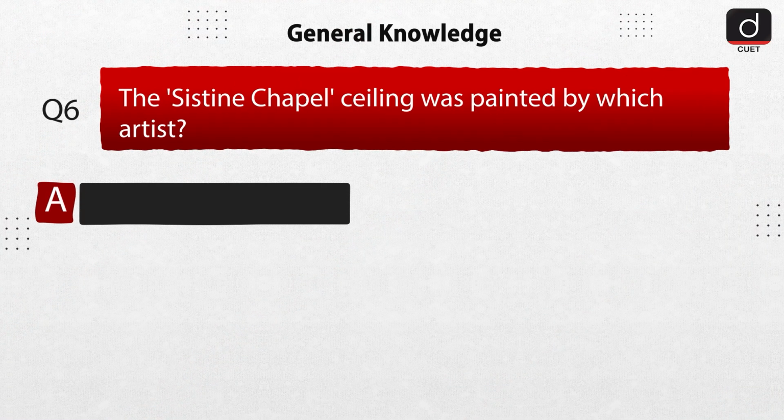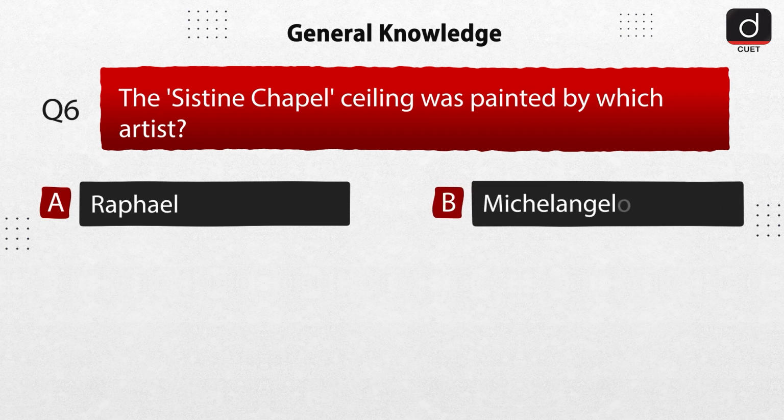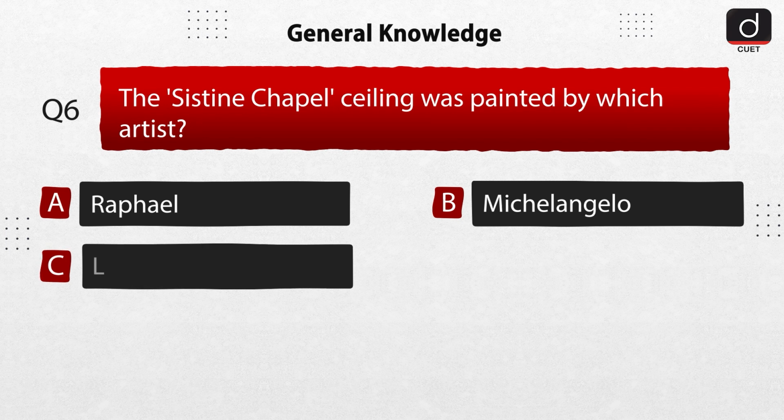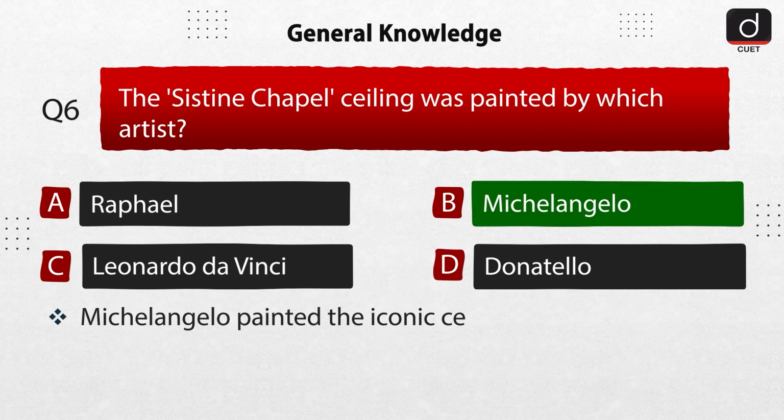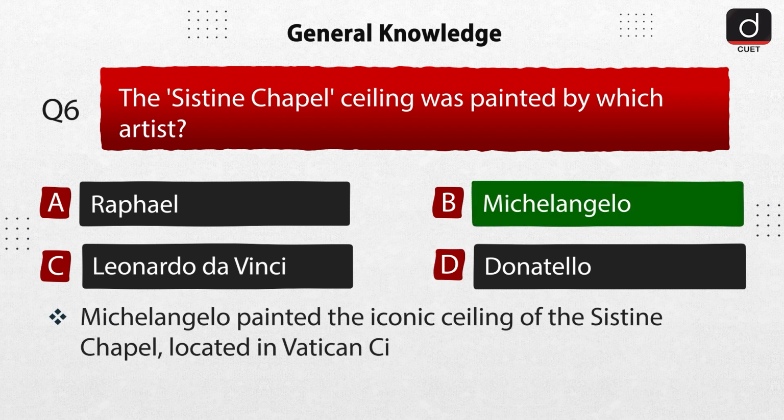Next question is, the Sistine Chapel ceiling was painted by which artist? Option A, Raphael. Option B, Michelangelo. Option C, Leonardo da Vinci. Option D, Donatello. The correct answer is option B, Michelangelo. Michelangelo painted the iconic ceiling of the Sistine Chapel, located in Vatican City between 1508 and 1512.